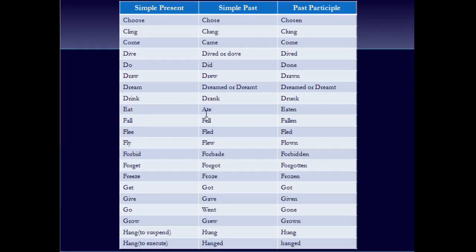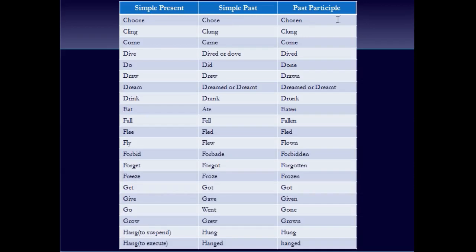And it is very important to learn them, though we should not be learning them like this through a list. It's just there for you to revise what you have learned already. You have been using these words daily as you speak, as you write, as you understand. So these are just common words, I hope, and you know the past and past participle of most of these verbs. So there might be a few new ones also for you. So I want you to go through this list quickly, okay?